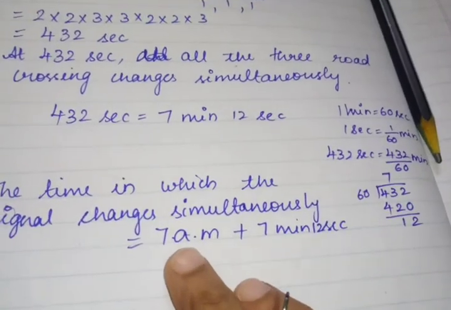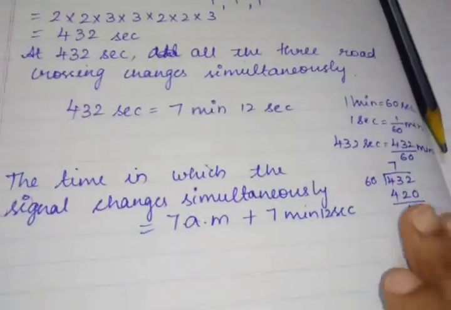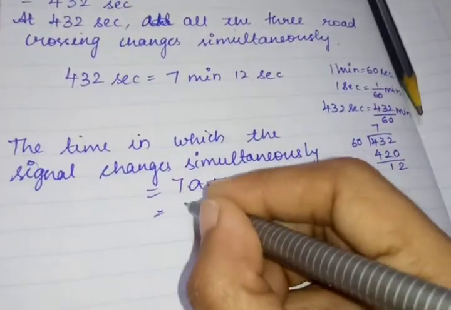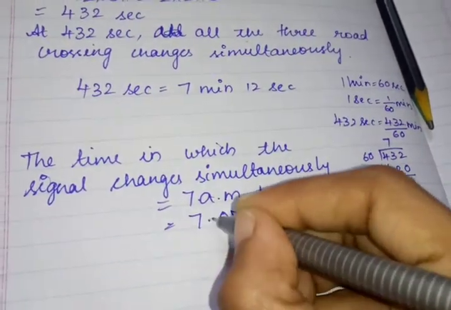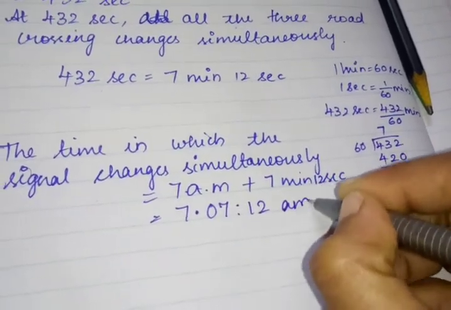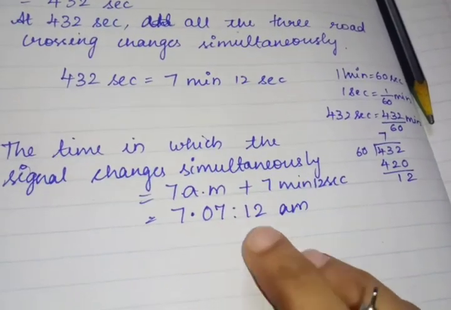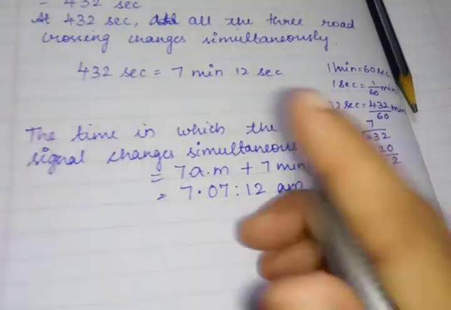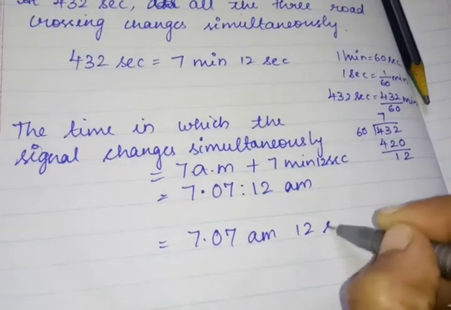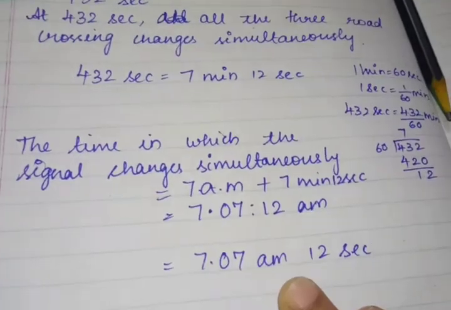Okay, 7 a.m. it is changing. After 7 a.m., 7 minutes 12 seconds over means again all the 3 signals will change simultaneously. So what is actually the time? 7 a.m. 7 minutes 12 seconds it is changing, or you can write like this, 7 a.m. 12 seconds, like this also you can write it. So at this time again this signal is changing.